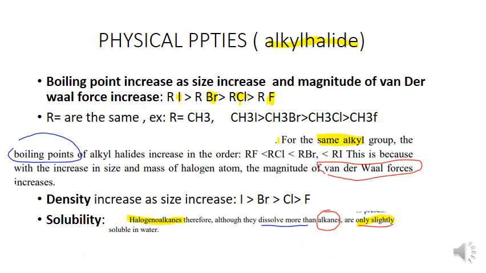We have also seen the boiling point, density, and solubility. It means that alkyl halide is more soluble than alkane. You understand?